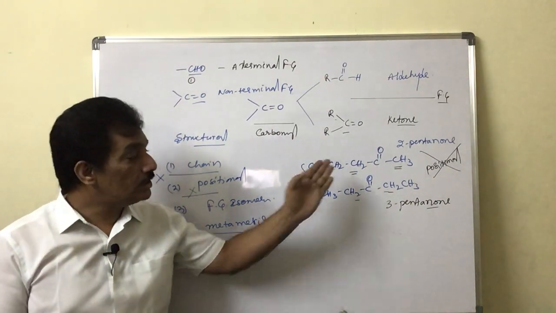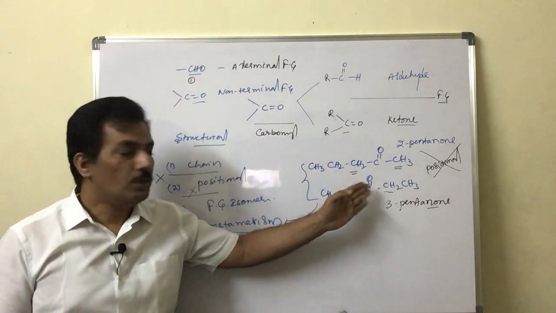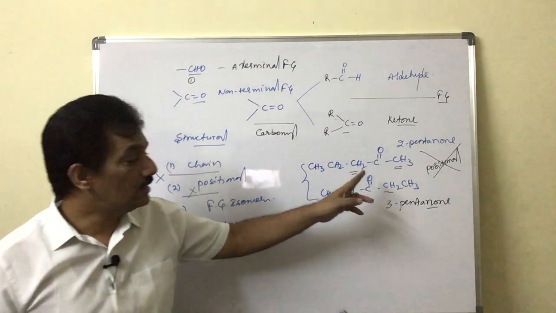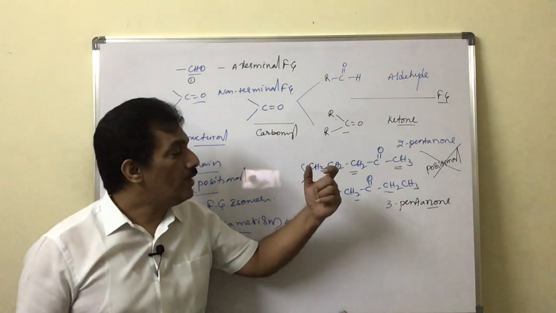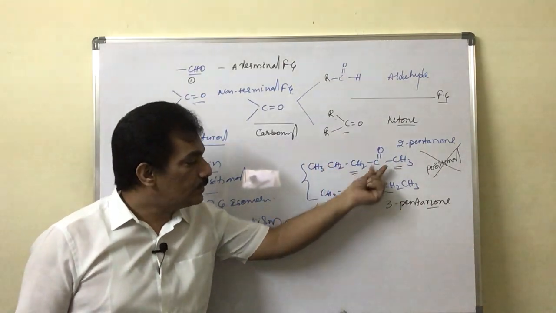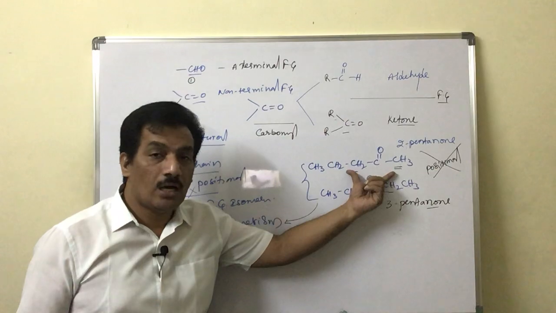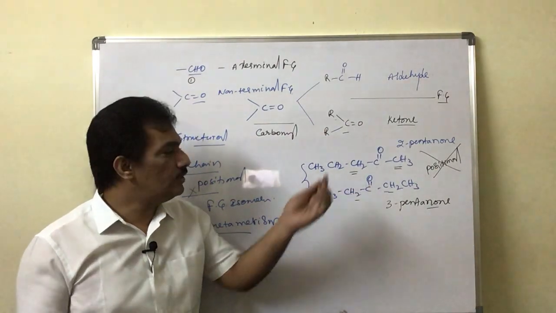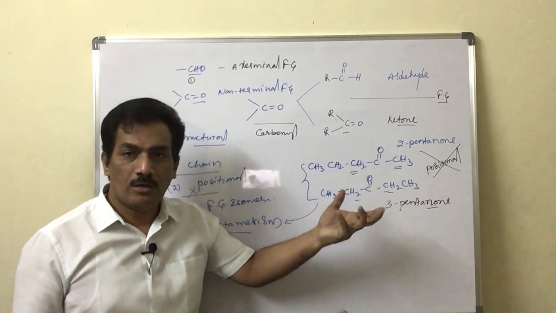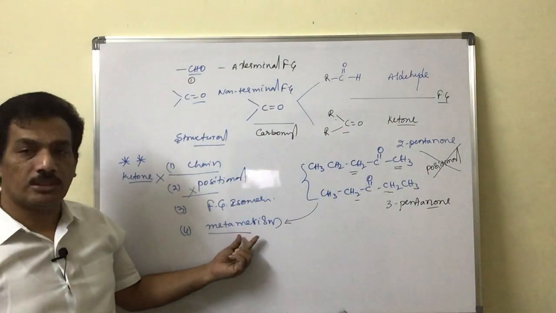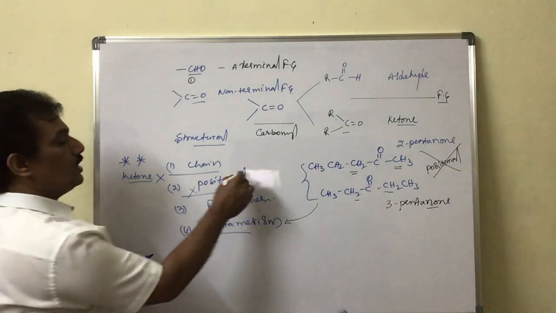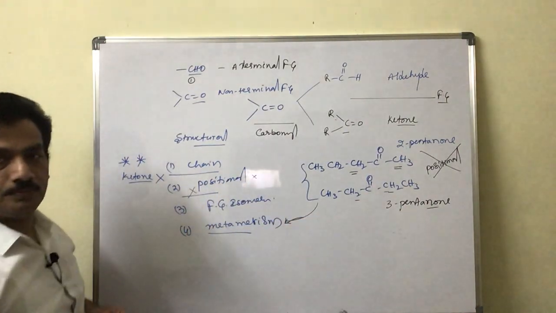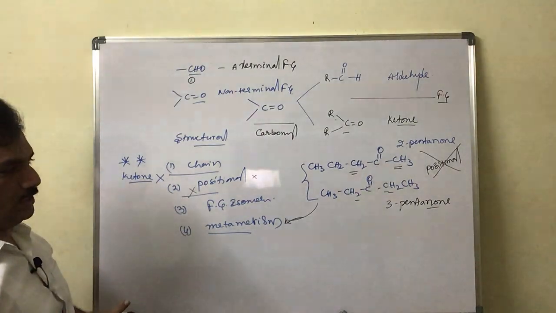In ketones, it seems to be positional because it is considered as 2-pentanone and 3-pentanone, but when we consider these position differences, we find that this divalent functional group has different alkyl groups on both sides, and when different alkyl groups are present with the same functional group, that peculiar phenomenon is known as metamerism. So instead of functional group isomerism, it should be considered as metamerism. That is a very important point.